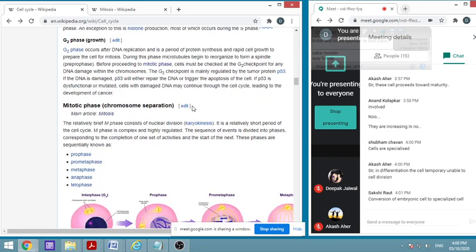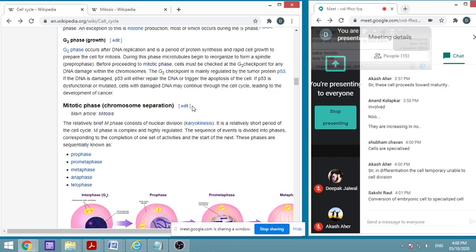The last phase is the G2 phase. It is also a growth phase. The first one was also growth, the second was also growth, and during S phase also there is growth because the chromosome number has increased. G2 occurs after DNA replication.